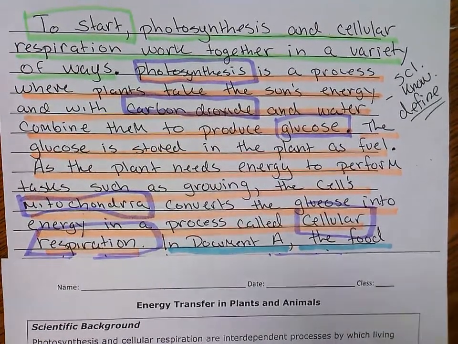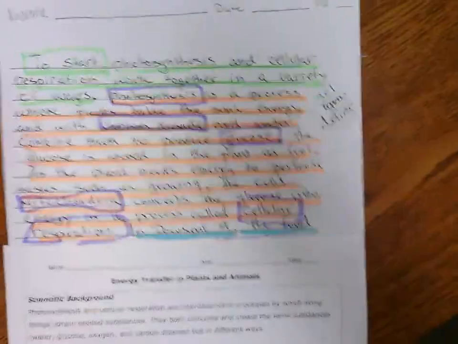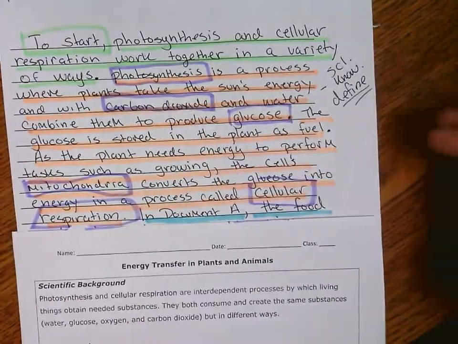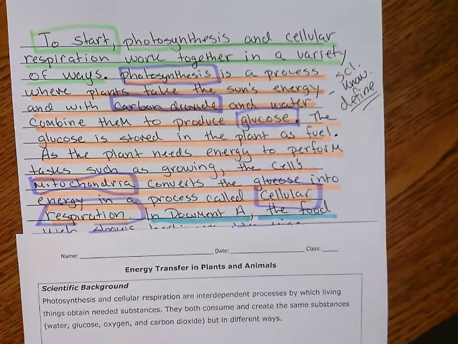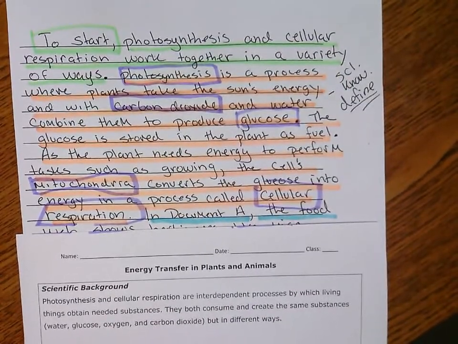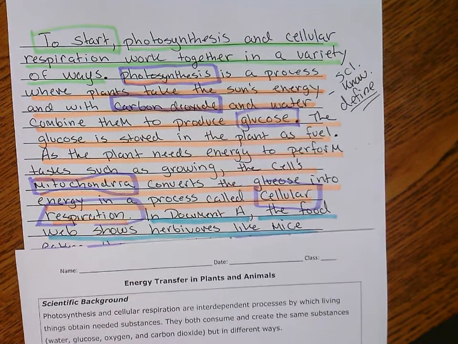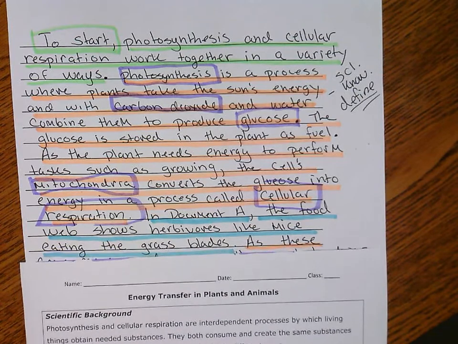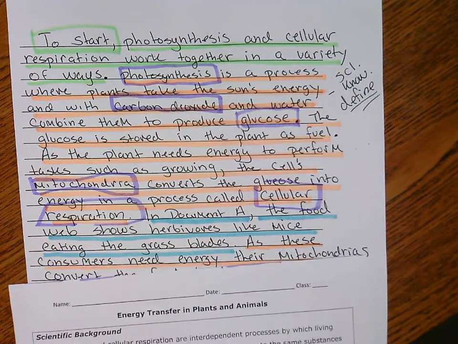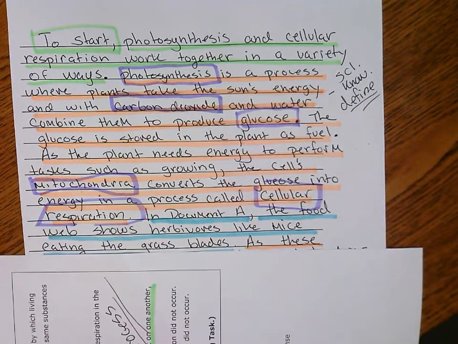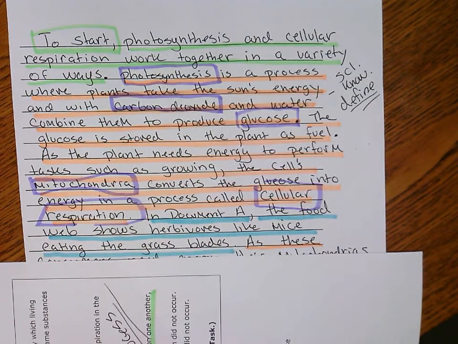Okay, all right, let me zoom this out just a little bit so we have a better look. All right, let's look at my document some more. In document A, the food web shows herbivores like mice eating the grass blades. Eating the grass blades. All right, look at that.